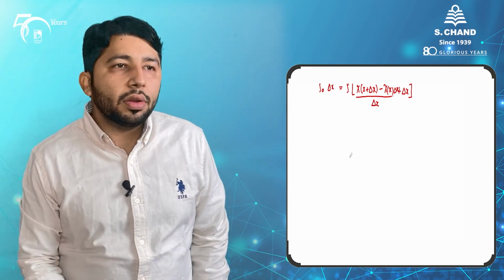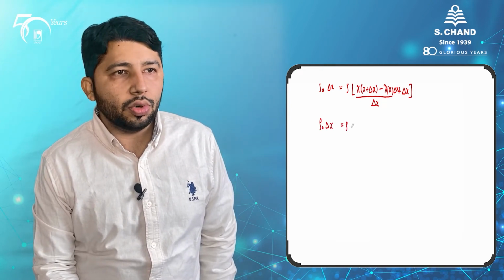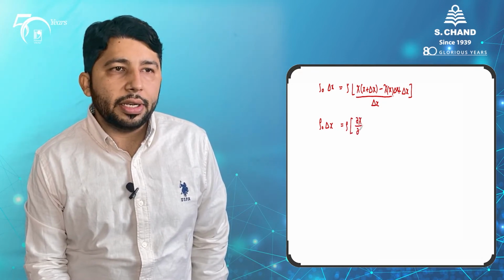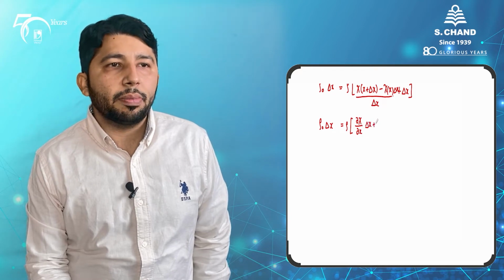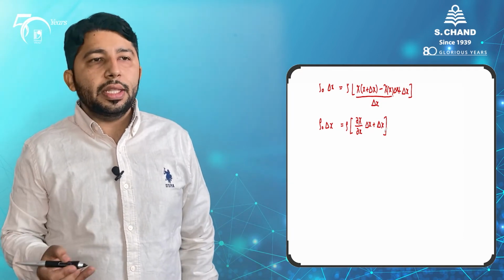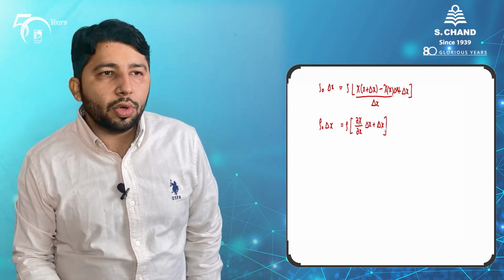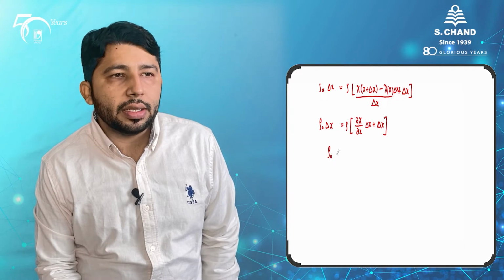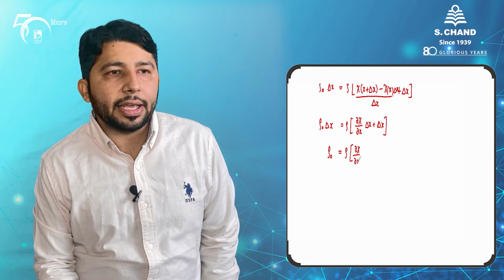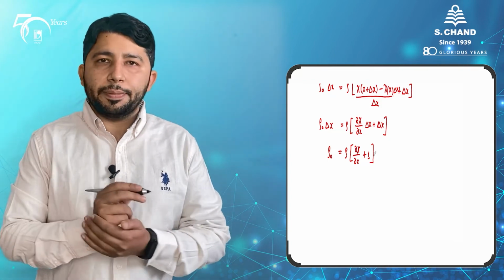So that's why when we are writing it, rho naught delta x is equal to rho, so we are writing it as del chi by del x, delta x plus delta x, like this. So overall you can see that we can take this delta x out, and we can cancel it from both sides, and the equation we get is: rho naught is equal to rho del chi by del x plus 1. So yes, this is the equation we are getting.